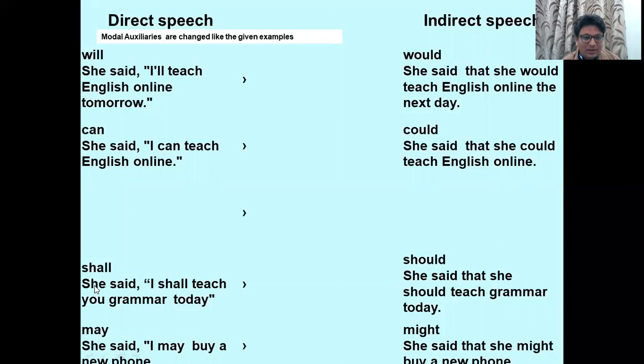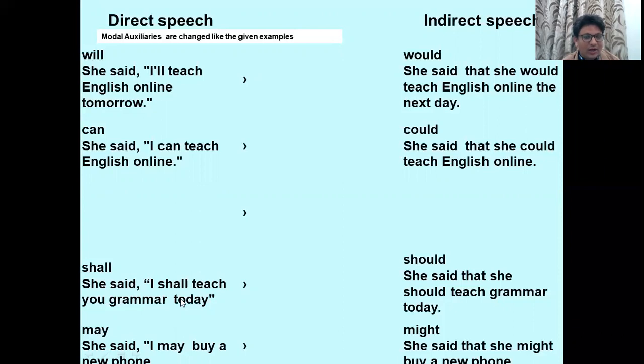She said, I shall teach you grammar today. You is given here, so you is a listener. When the listener is not given in a sentence, we are going to suppose me as the listener. So the answer will be, she said that she should teach me grammar.